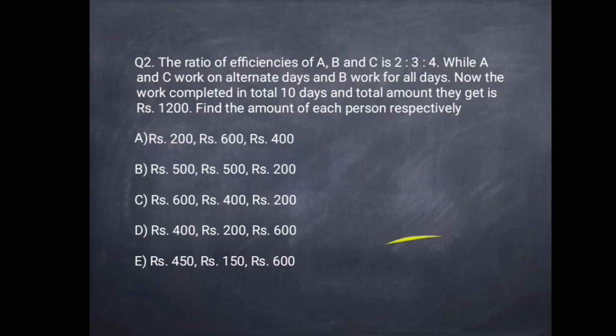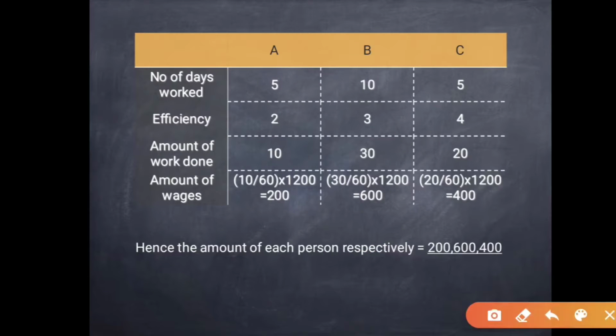Now it is given that the ratio of their efficiencies is 2:3:4. So we consider efficiency as 2:3:4. Now we know that work is equal to time into efficiency. Hence the amount of work done by A, B and C respectively will be 2 into 5, 10, 3 into 10, 30, 4 into 5, 20. Now we have the work of A, B and C respectively as 10, 30 and 20.